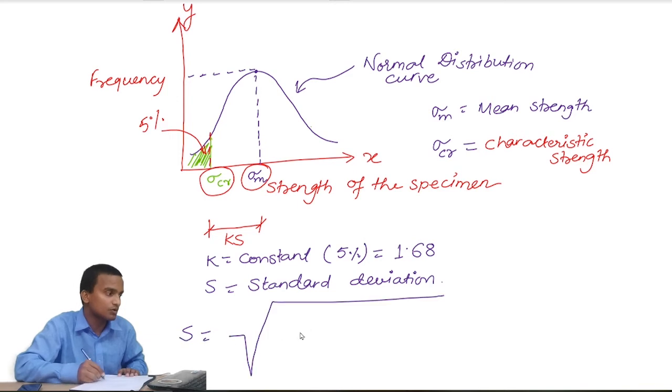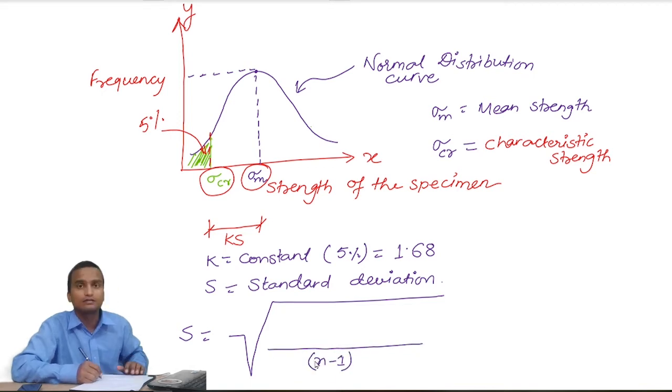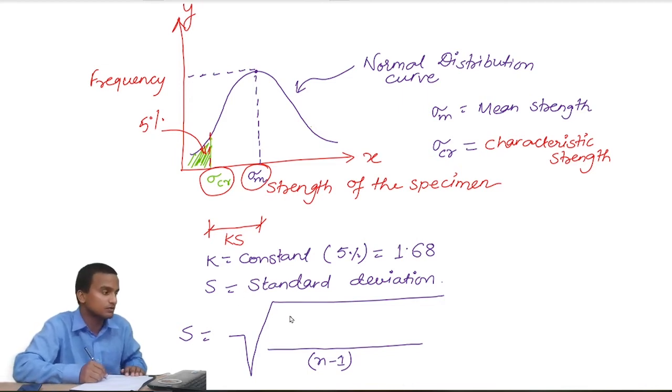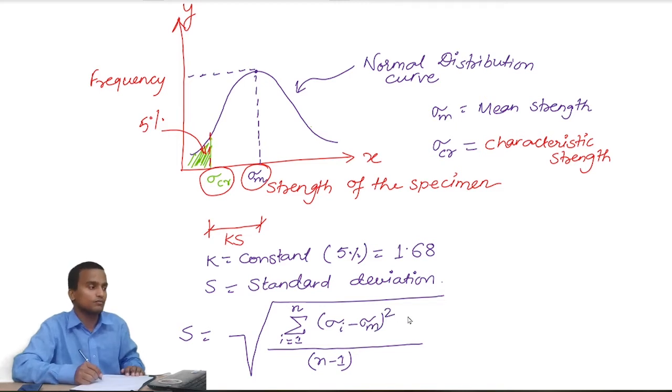Standard deviation can be calculated by using this formula. s is equal to root under, if you have performed n tests, then in the denominator you write n minus 1. Sometimes students make a silly mistake by writing n instead of n minus 1, so note this, n minus 1. In the numerator, we have to do a summation from i equal to 1 to n, of sigma i minus sigma m, whole square. If you use this formula, you will get the standard deviation for sure.